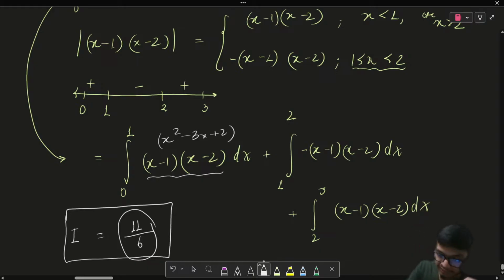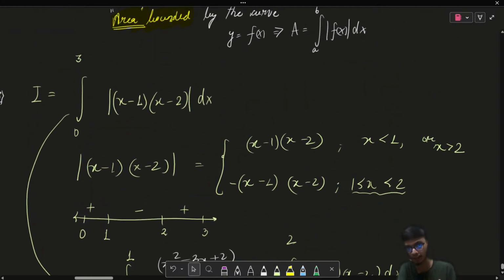But there is one fancy way of solving the same question, right? Now let us learn that fancy way of solving this question, because sometimes the modulus result will be very critical to evaluate, in terms that you won't be able to understand in which interval it is positive and which interval is negative. So rather let's go with the graphical approach, right?